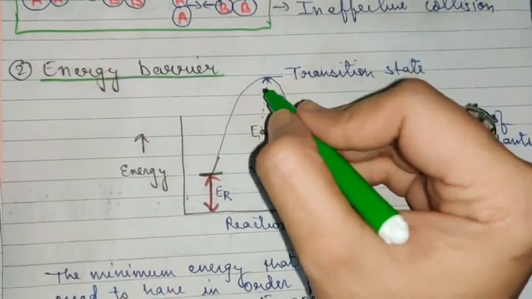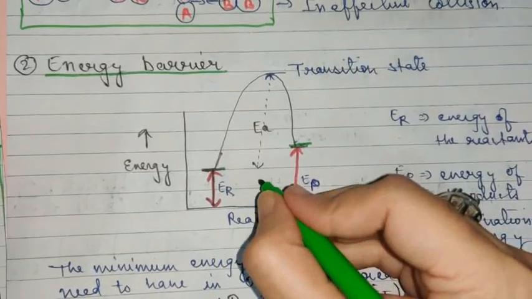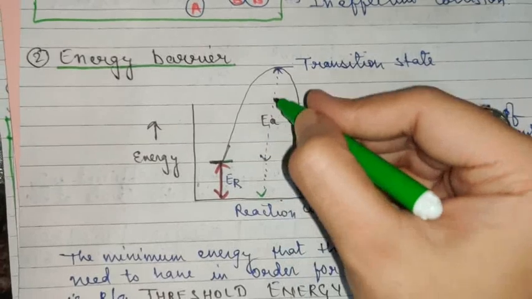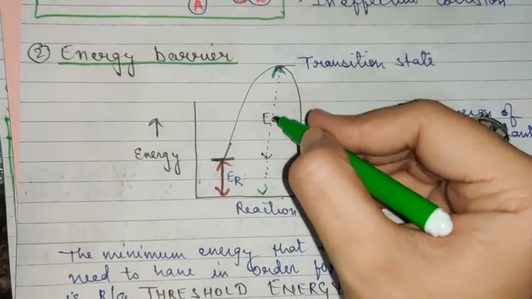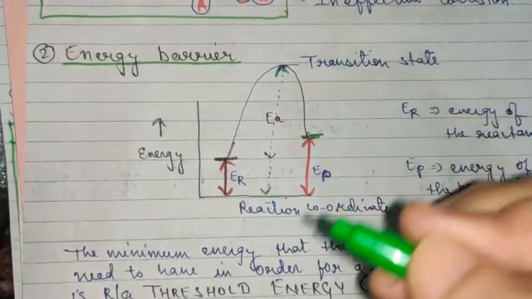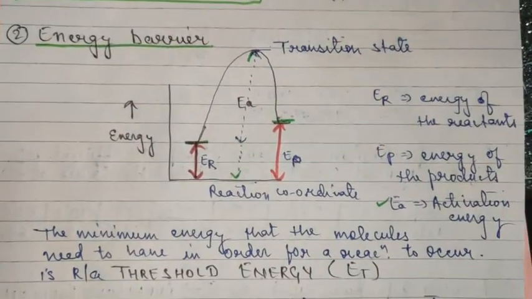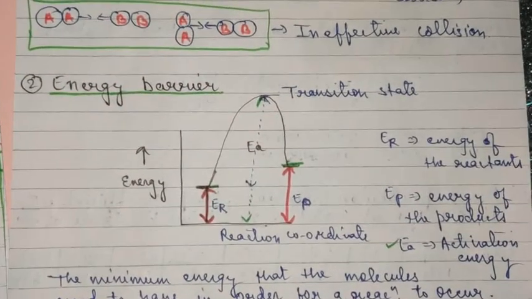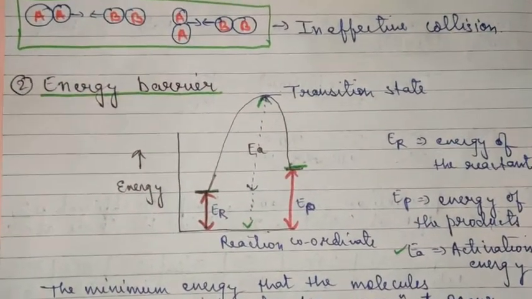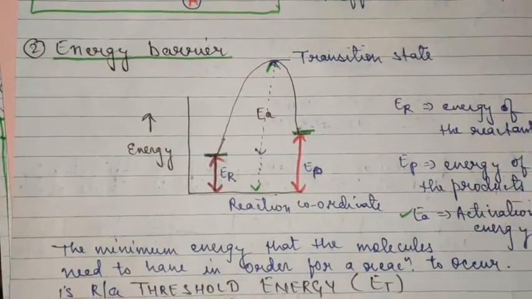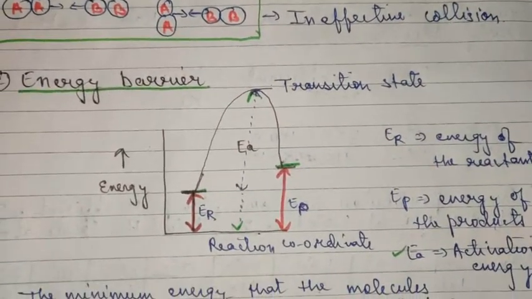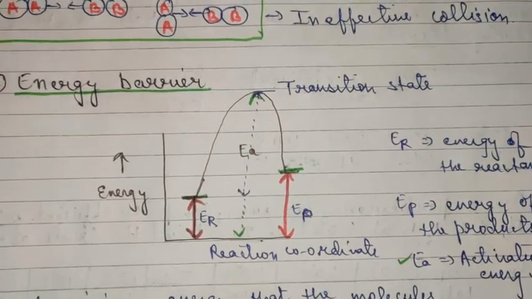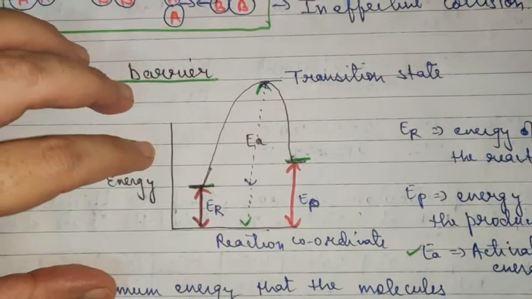And now, what is this total? If you extend this line up to this level, then this whole line represents the threshold energy. Now, threshold energy is the minimum amount of energy which the reactant must possess in order to form the product. Please try to understand the difference between threshold and activation energy. Threshold energy is the minimum energy which the reactant should possess in order to form the product.